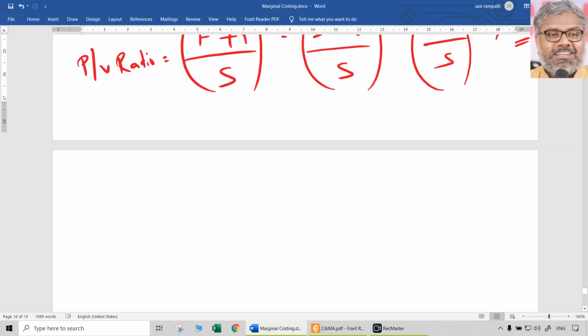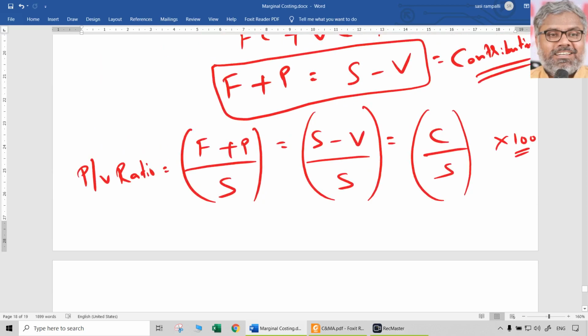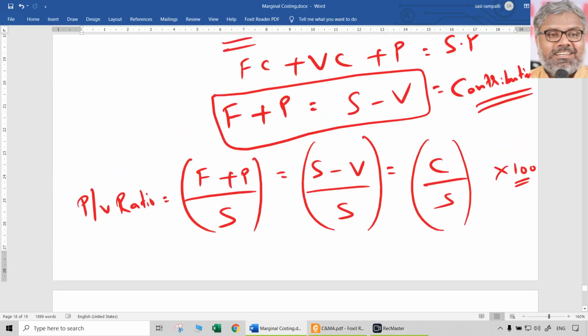Contribution is indicating how much amount is earned by the organization to cover its fixed cost and make some profit also. And how is it earning? By reducing variable cost from its sales. So how much is the amount over and above the variable cost the organization is earning? That is called contribution. That is sales minus variable cost. And towards what is this contribution going to be useful? That is going to be useful for the purpose of covering the fixed cost.